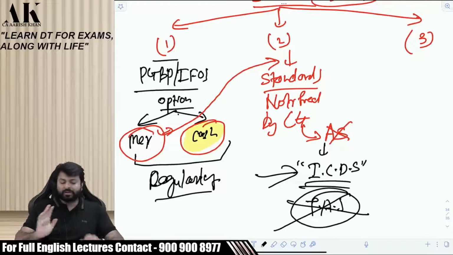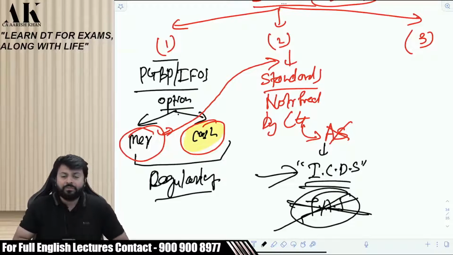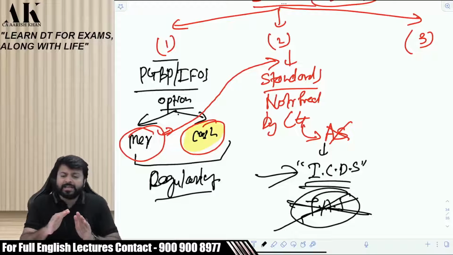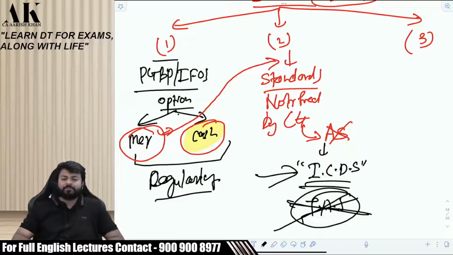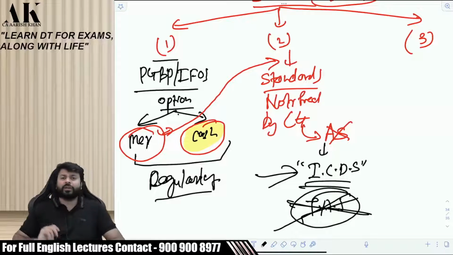The department said, we are sorry, we are removing this name. You are not supposed to maintain two books of accounts. Books of accounts will be maintained as per accounts only. But as per ICDS, you will only compute your PGBP income as per standards and then you will disclose in the tax audit report. It is only for computation of PGBP income. And it is only for the purpose of what? Disclosure in the tax audit report.